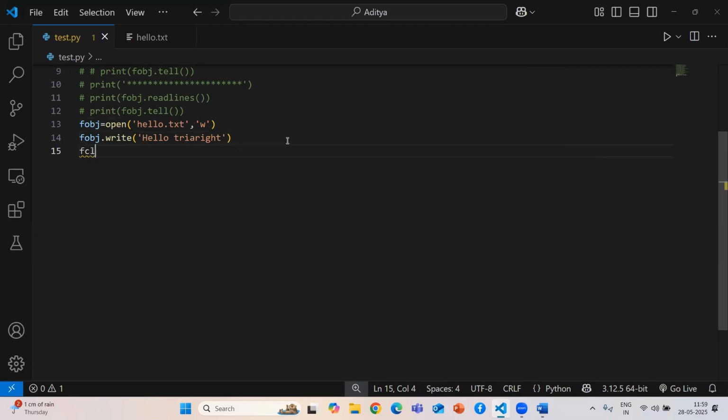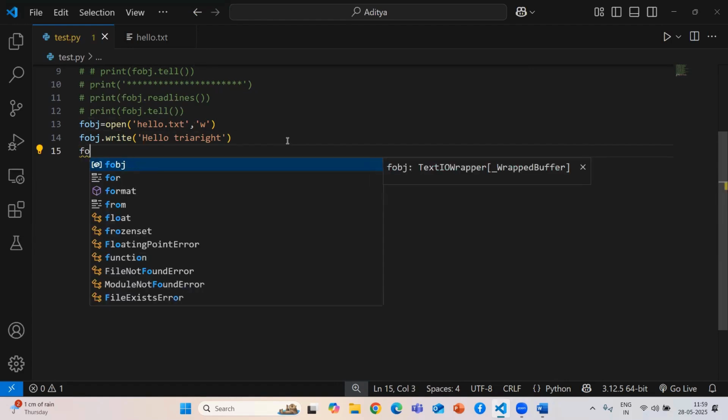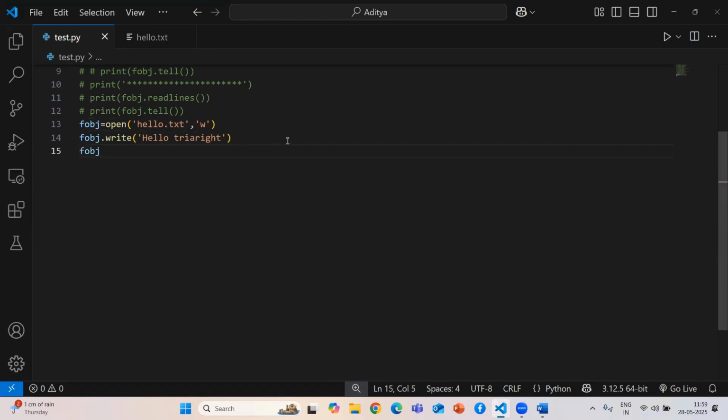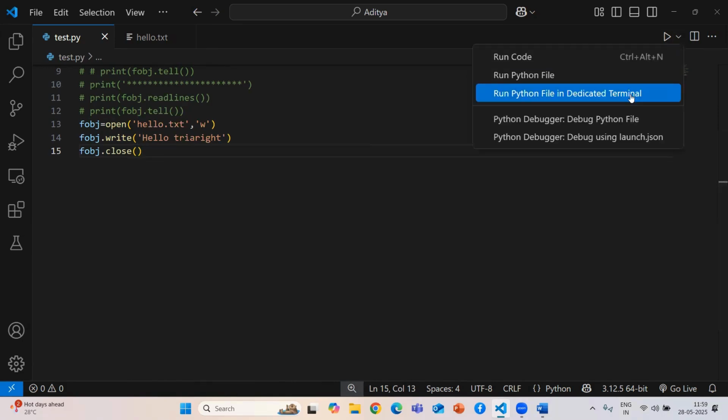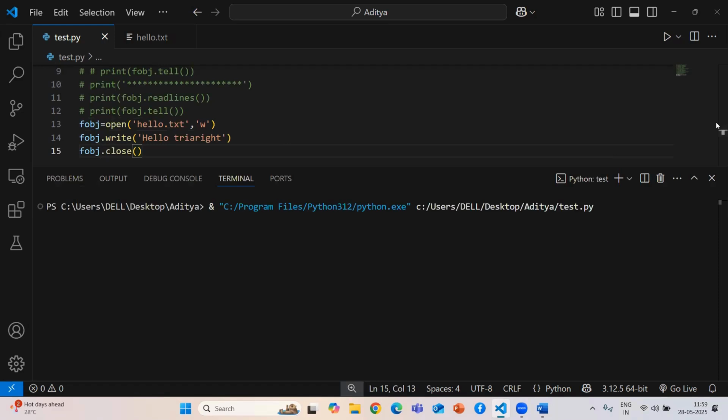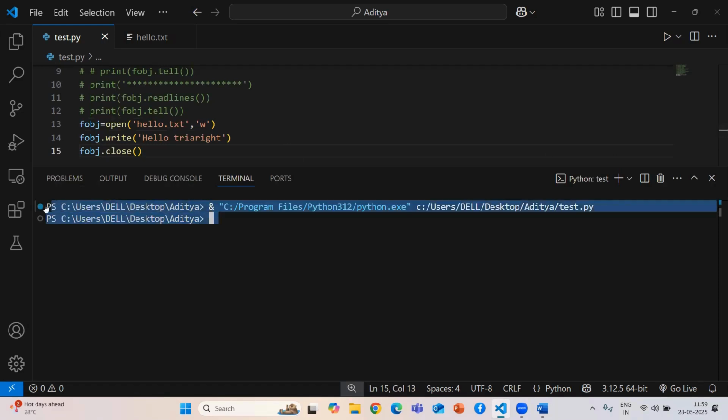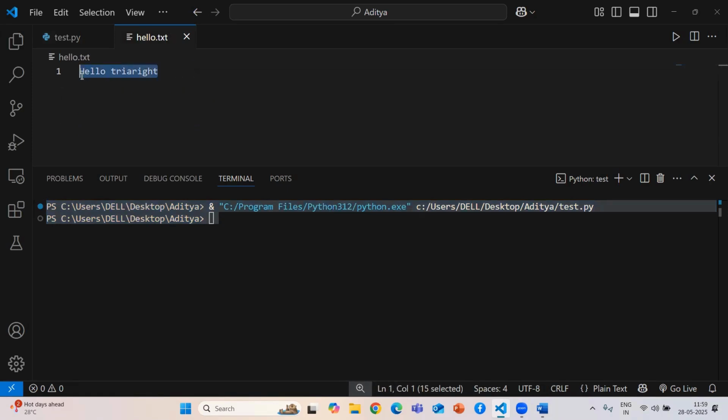Don't forget it, as with read access mode. After each operation you need to close. After I run this code, it doesn't give me an error, and your text will be added. Now hello try writes has been added automatically.